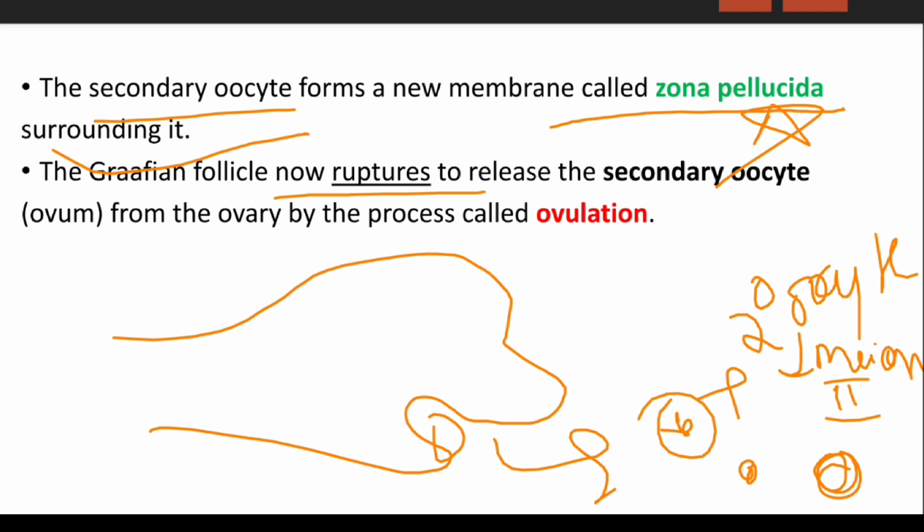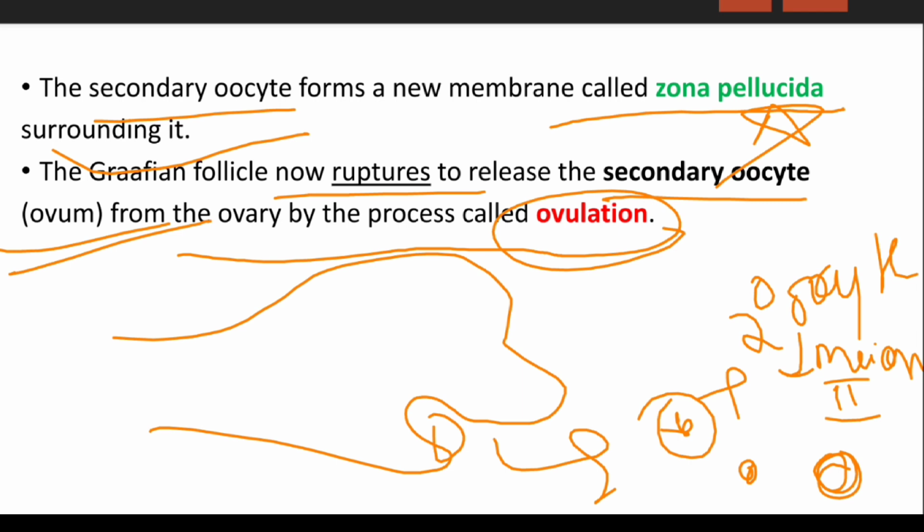The Graafian follicle now ruptures and releases a secondary oocyte from the ovary by the process called ovulation. Here it is written ovum, but the secondary oocyte is not actually an ovum. An ovum is mature, and a secondary oocyte is not mature.